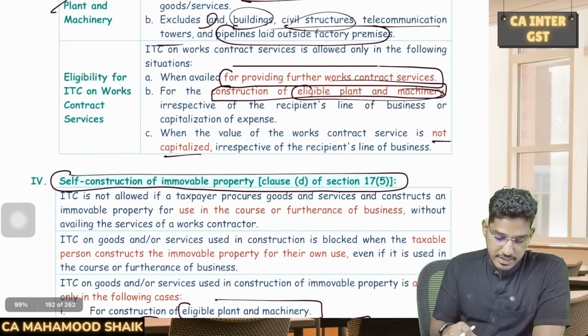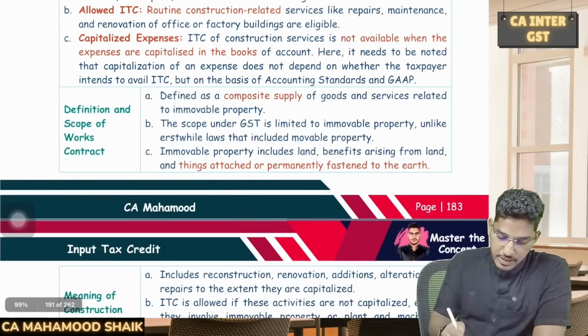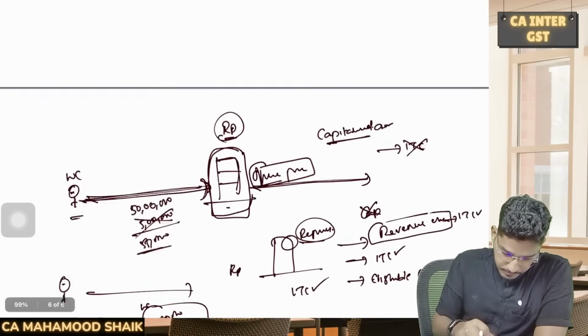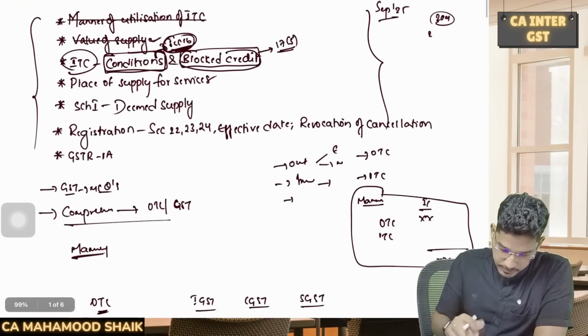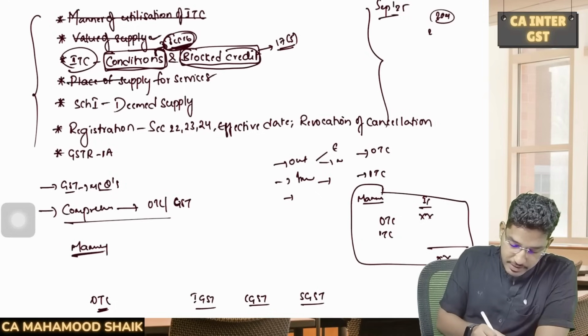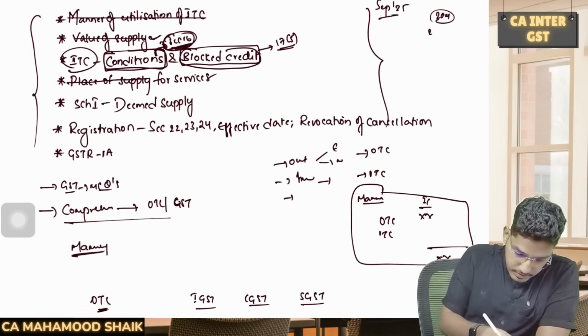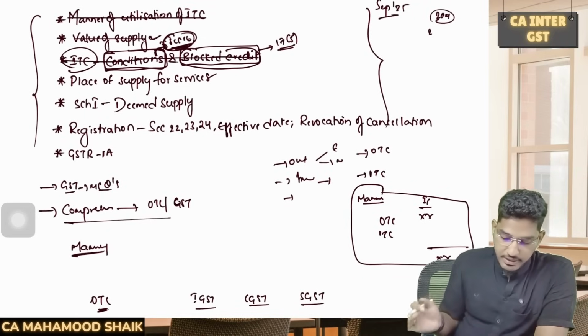Clear? Able to understand everybody? Right. So one more aspect we have covered. So this one also we had done. Place of supply, sorry, this one also we have covered. ITC, conditions and blocked credit also we have covered.